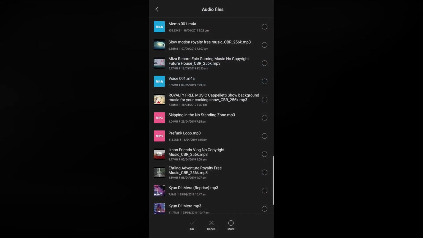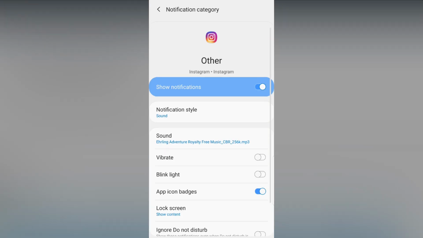You can browse a music file. Just browse anything and done. So that's all guys. Likewise you can activate the notification sound in Instagram, or if you want to change the notification sound you can change from the settings.